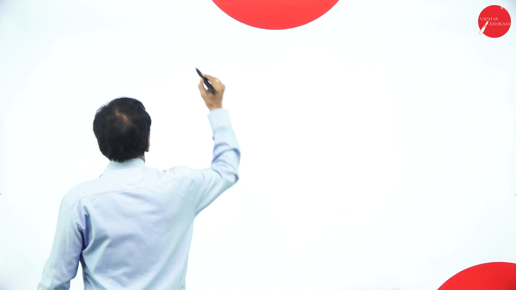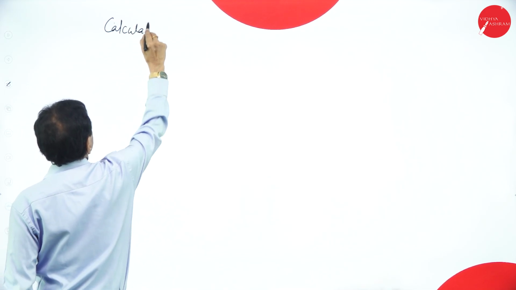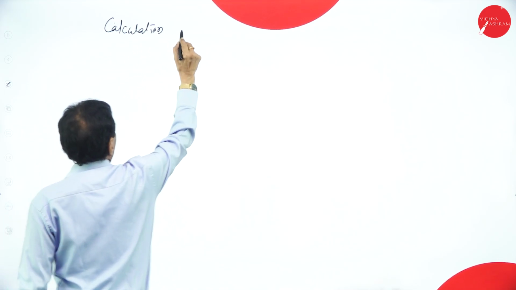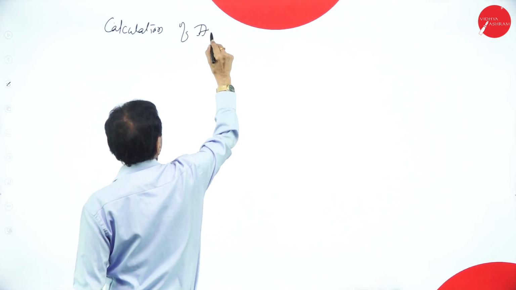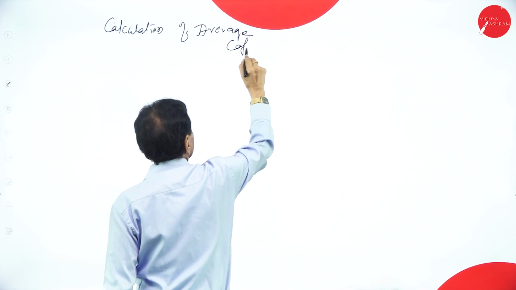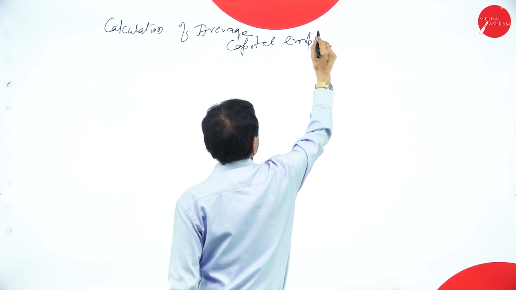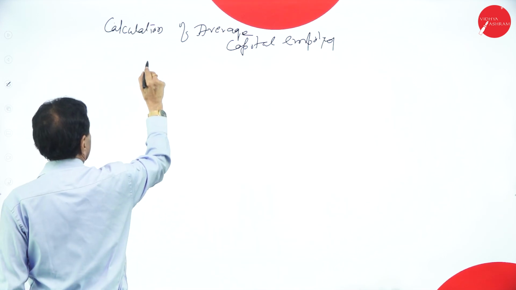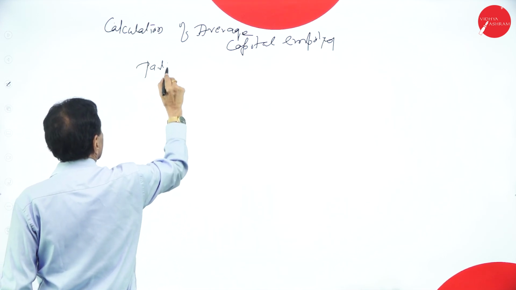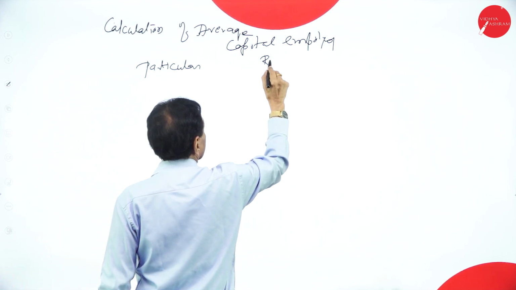That's all. Calculation of average capital employed. Particulars, rupees.